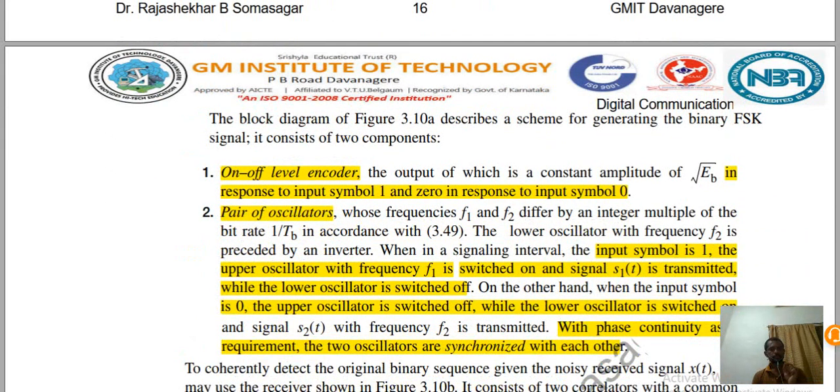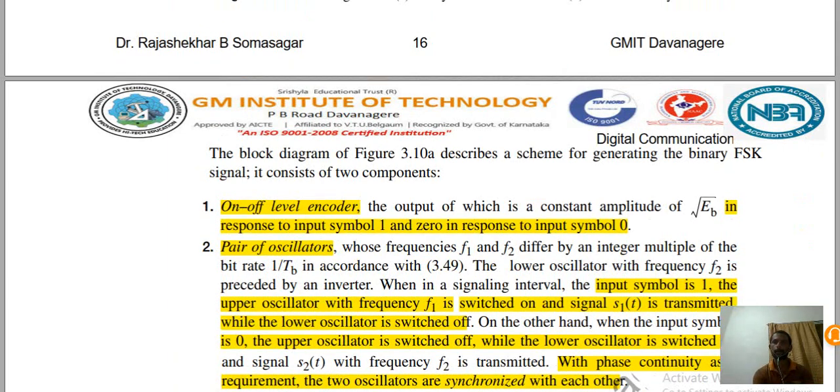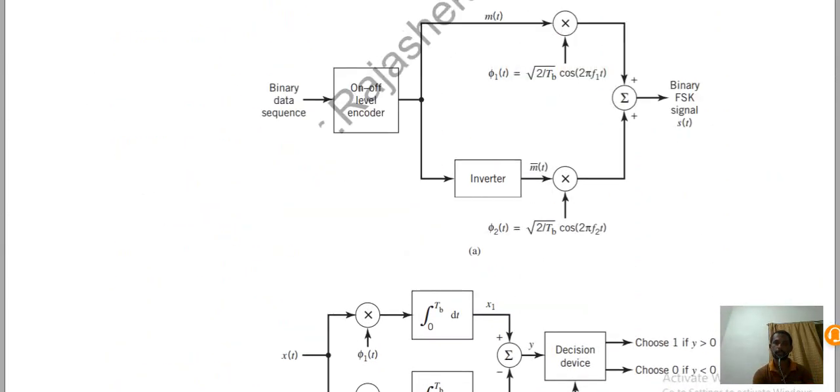When the signaling interval, that is the input symbol, is 1, the upper oscillator with frequency f1 is switched on and signal s1(t) is transmitted, while the lower oscillator is switched off. On the other hand, if the symbol is 0, the upper oscillator is off and the lower oscillator will be on, and its signal will be transmitted.